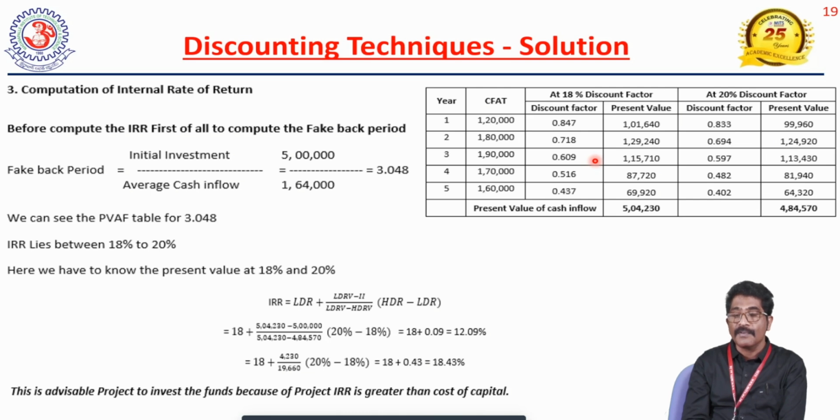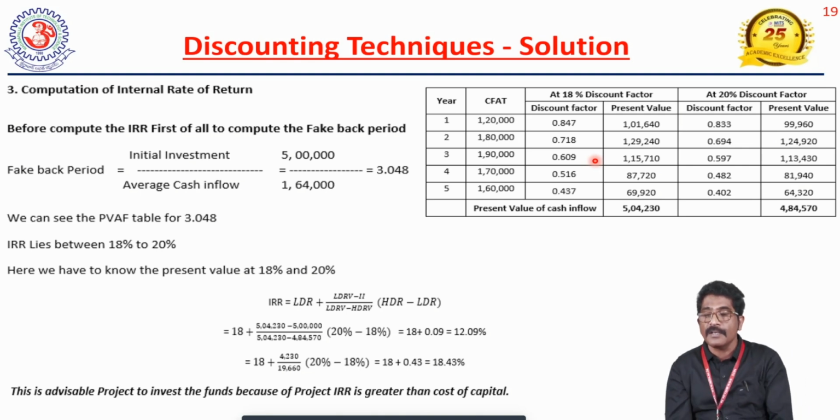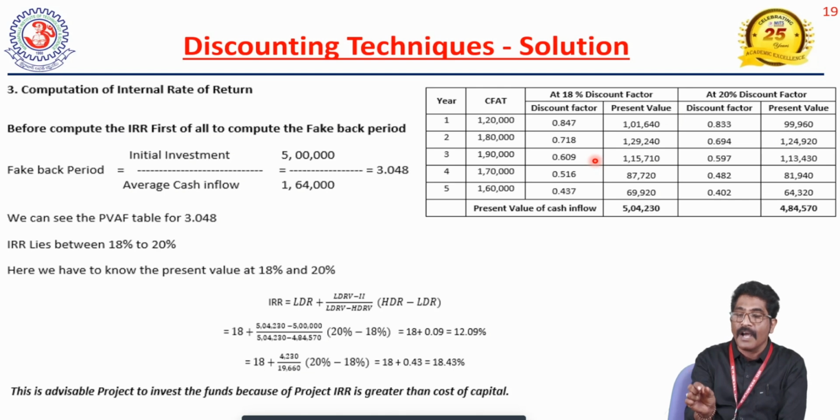And third year we will get 1,90,000, and what's the present value? 1,15,710. Like that we have to compute all those things and sum them up. So 5,44,230 at a 20% discount factor. Here, the same methodology applies, and the value is 4,84,570.